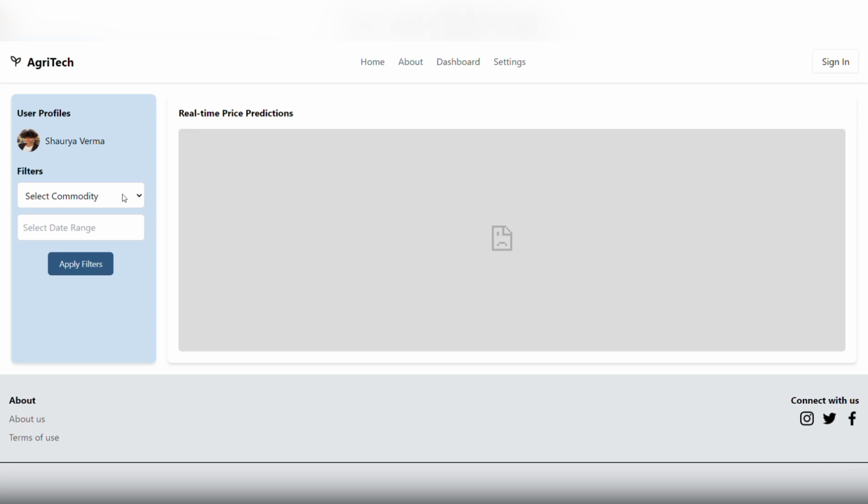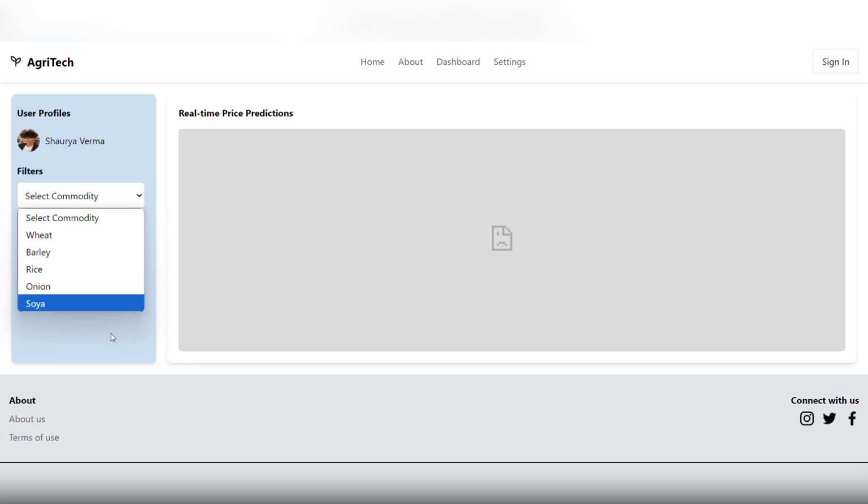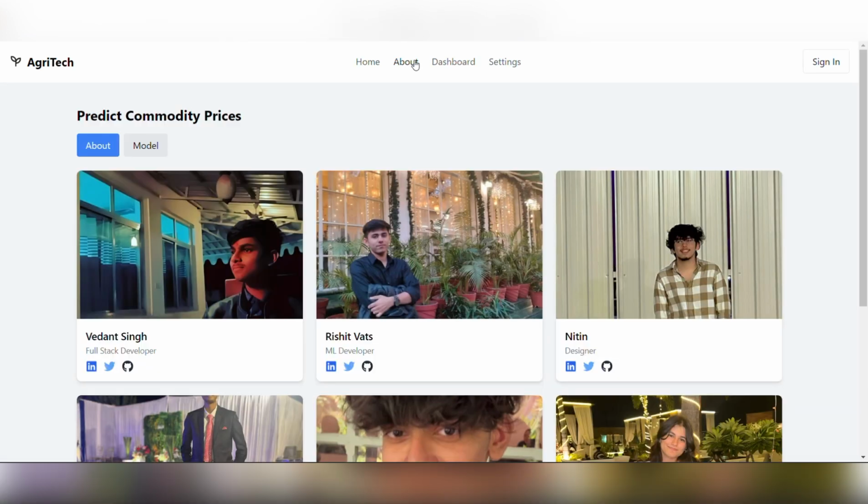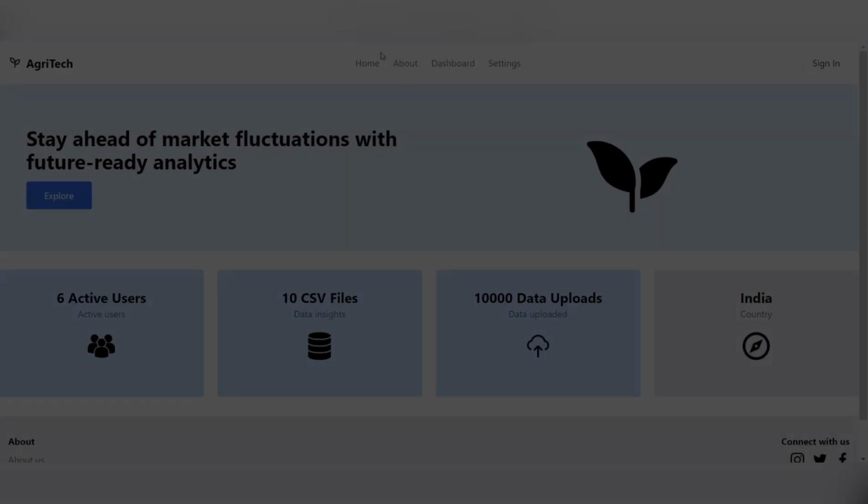There is a filter section in which there is a commodity option, an input option, and the select date range. In the commodity options, there are many commodities like wheat, barley, rice, onion, soya. So now let's move to the about section. The about page highlights the developers behind the site with links to their social profiles.